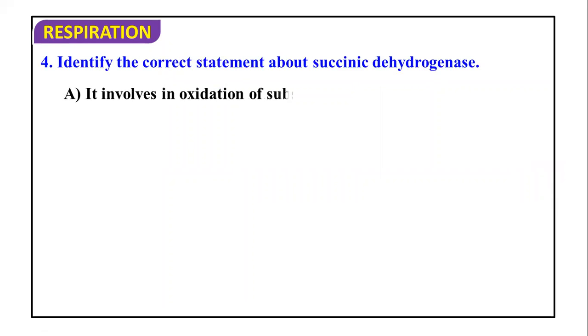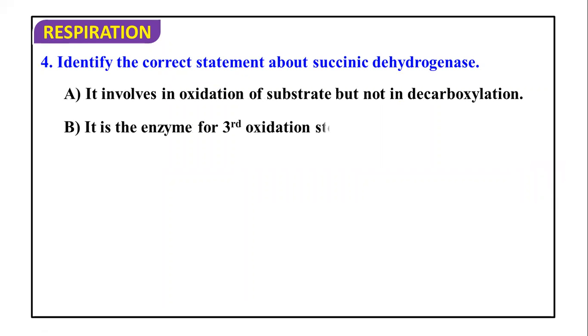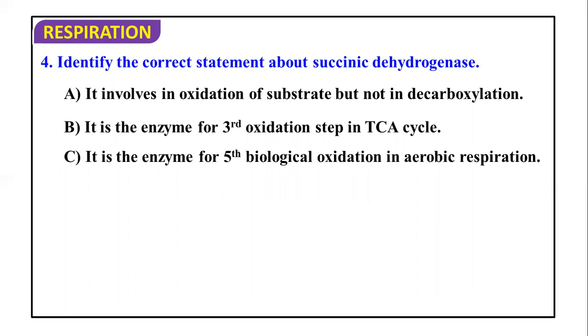Identify the correct statement about succinate dehydrogenase. It involves oxidation of the substrate but not decarboxylation. FADH2 is getting synthesized when this enzyme works. So obviously the oxidation of the substrate is taking place, but decarboxylation is not taking place. So obviously it is correct. It is the enzyme of the third oxidation step in the TCA cycle. Obviously, in the TCA cycle it is the third step. It is the enzyme for the fifth biological oxidation in aerobic respiration.